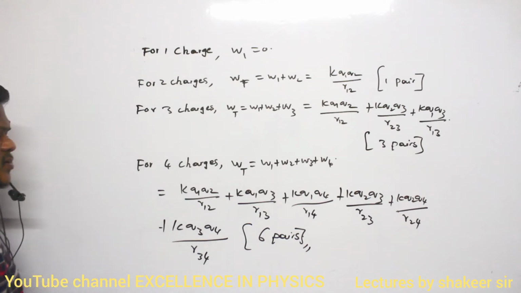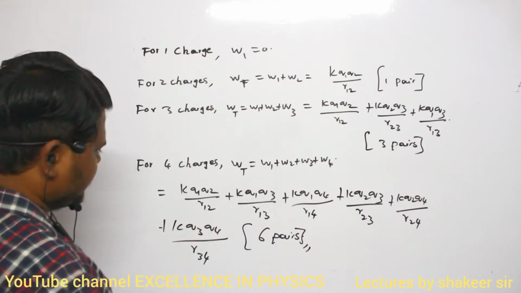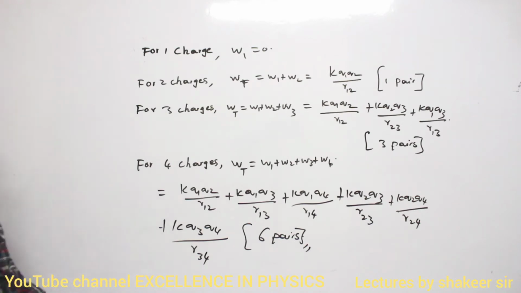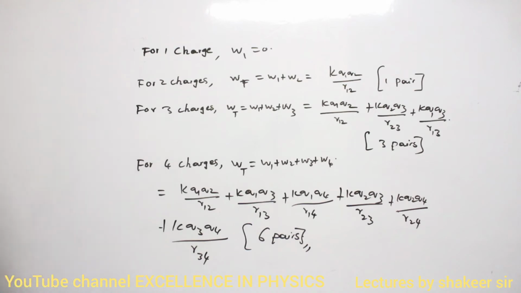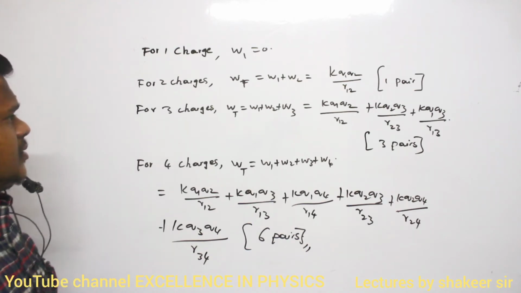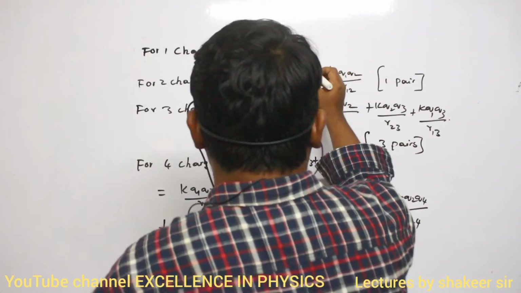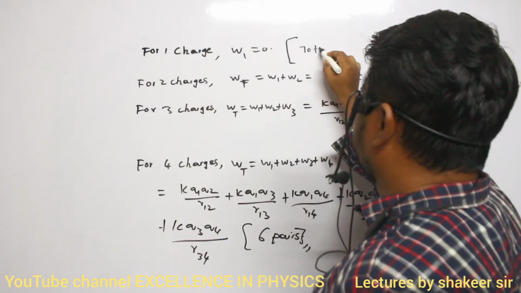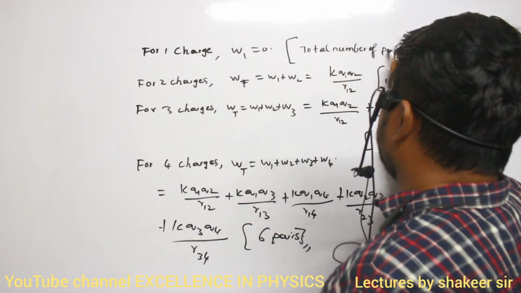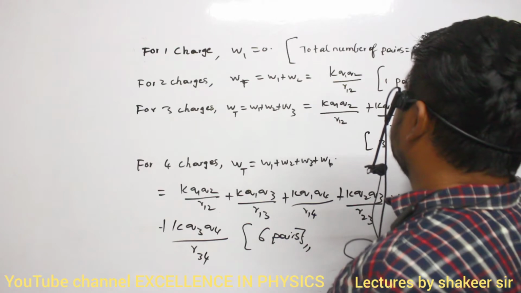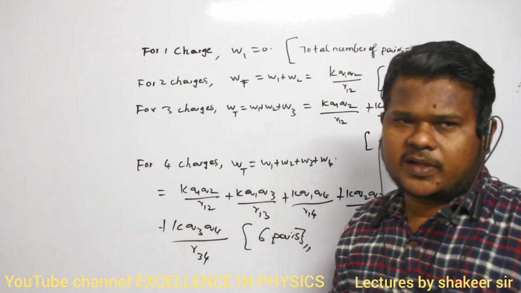That's all, no? So this total number of pairs which are possible is given by a number called n into n minus 1. Clear, ma? First of all, did you make a note of this? Make a note of this one. Okay. So here I am writing: total number of pairs is equal to n into n minus 1 divided by 2. That is the relation. Clear, ma?